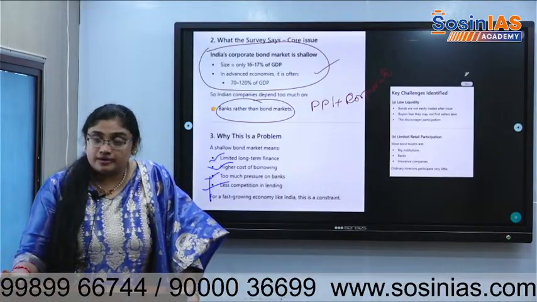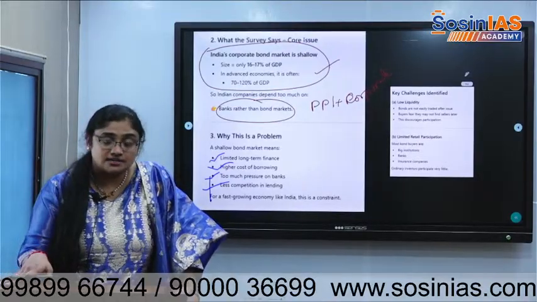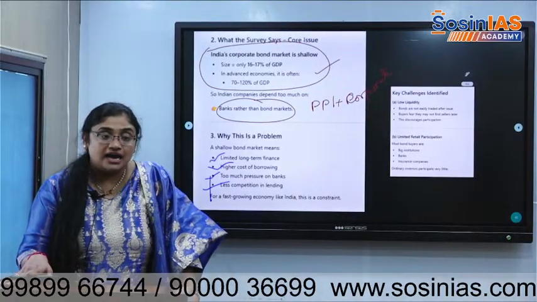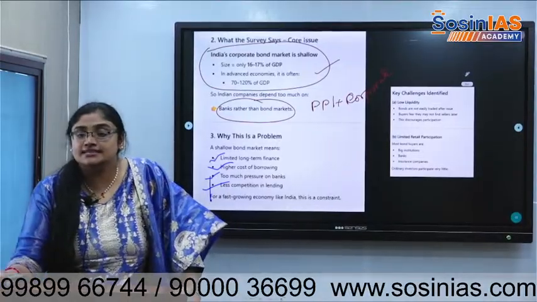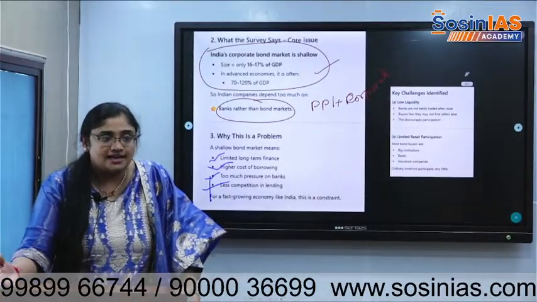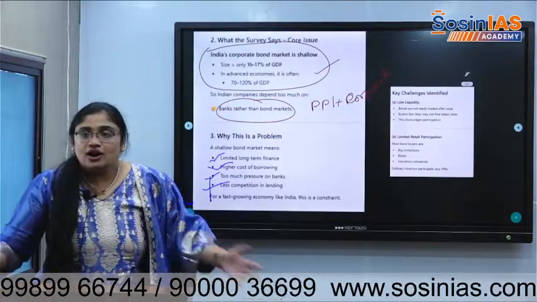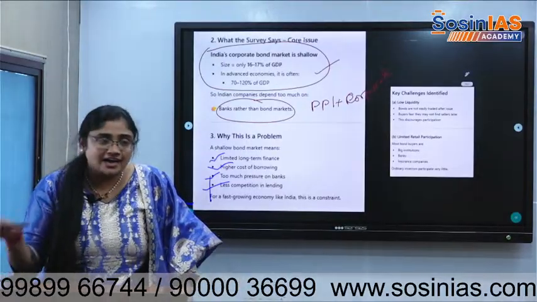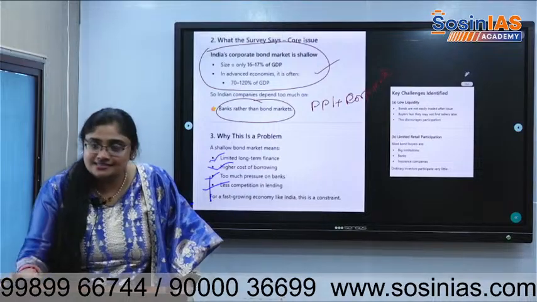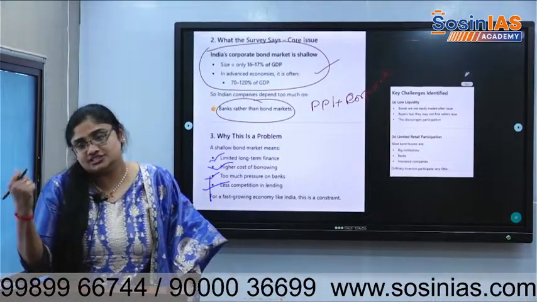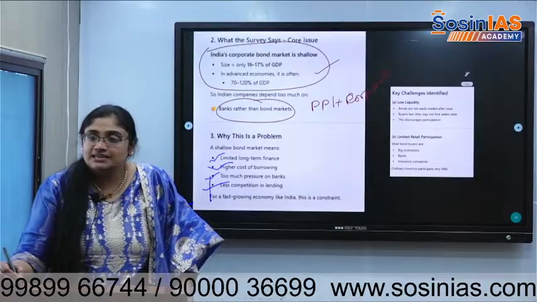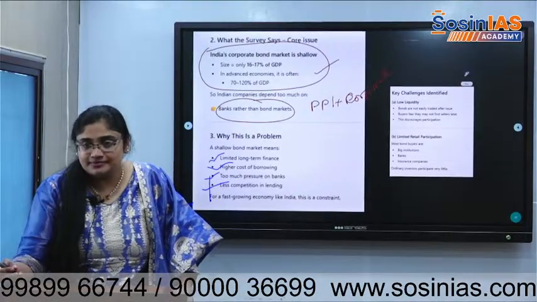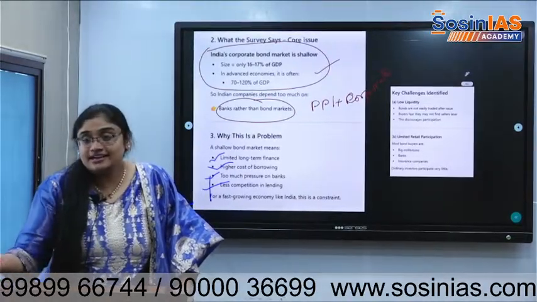If there is a good corporate bond market and there is a lot of surplus for RBI tomorrow, RBI can say, okay, corporates come to me, I'll give at a lesser interest rate. That is not the case here. There are a lot of people competing already. RBI solely decides its interest rates based on what is inflation in the Indian economy. If inflation is high, RBI says, I'll increase the interest rate. That is accommodative and neutral.